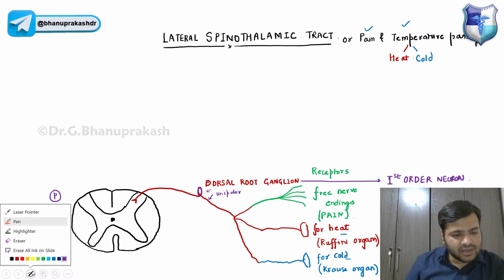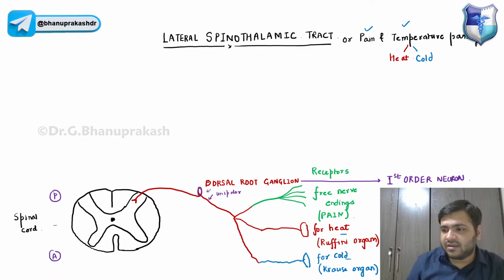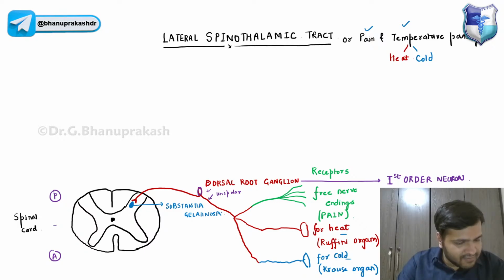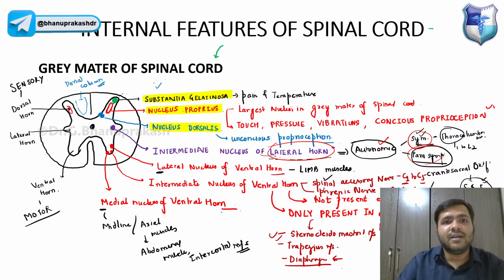And you guys already know the name of the nucleus, which Samhita Rajesh has already commented. That is substantia gelatinosa over here. So remember, guys, the nucleus responsible for this particular information is substantia gelatinosa. We have discussed this nucleus yesterday also. If you just remember, I will try to show you what we have discussed yesterday. This substantia gelatinosa is for pain and temperature.